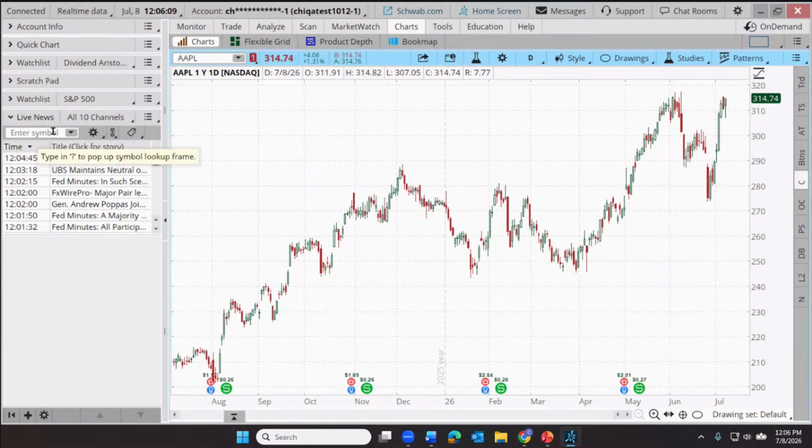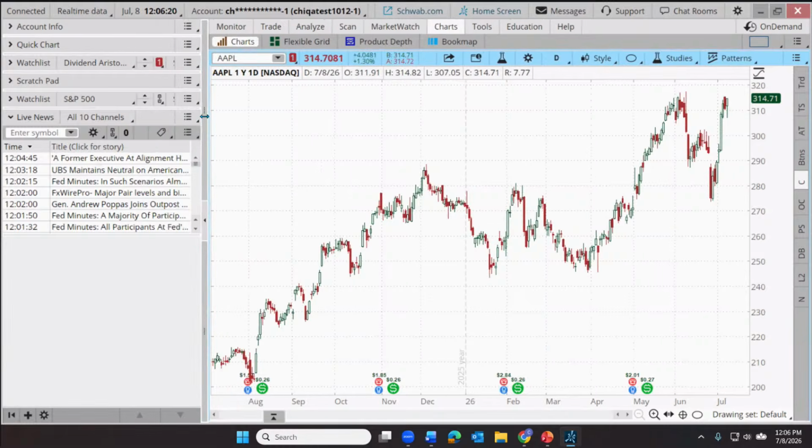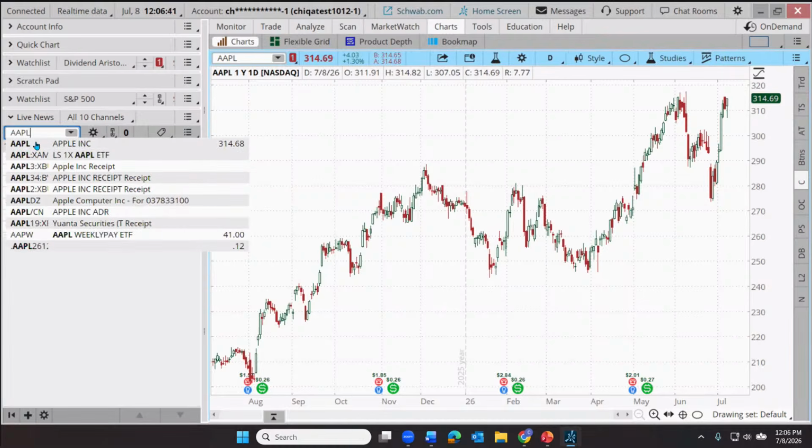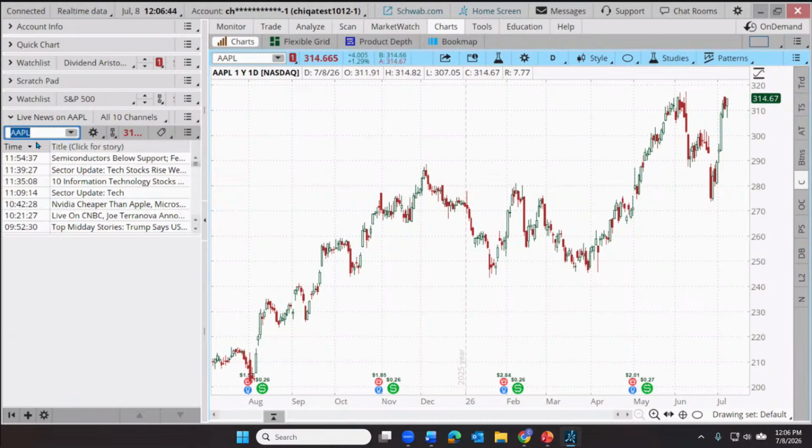Now, by default, this is using a number of different news feed services. And I would say probably a lot of my veteran watchers of these webcast series are already familiar with the Live News tool. They know that if we don't have a symbol in here, it'll just look across all symbols and update as news is released from these different news services. But we can also sort by specific stocks. So for example, if I type in the symbol Apple, now it's only going to be looking for developing news specific to Apple.